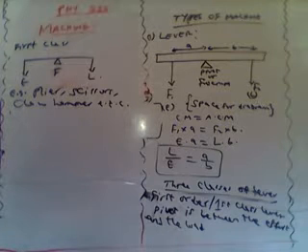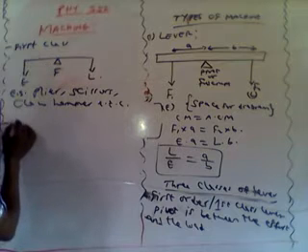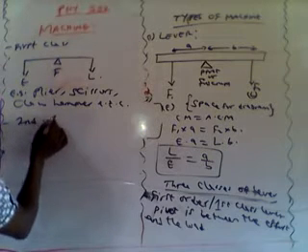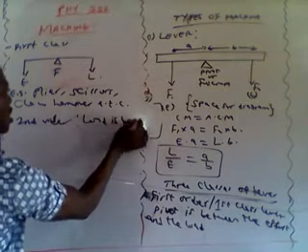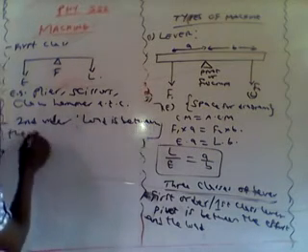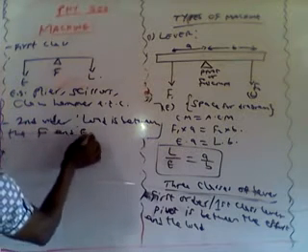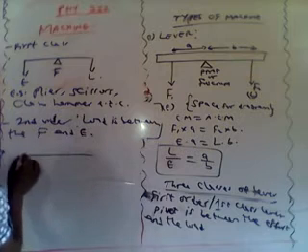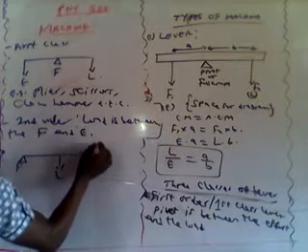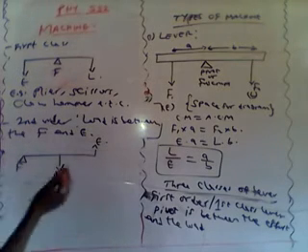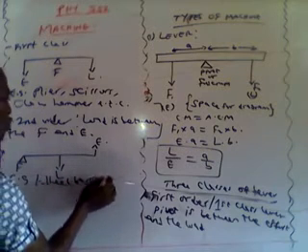So let's go to the second one, the second class lever, the second order. In this case, the load is between the fulcrum F and the effort. What we have is this: I have the fulcrum here, then I have the load, then I have the effort. An example of this is the wheelbarrow. I think we all know the wheelbarrow.